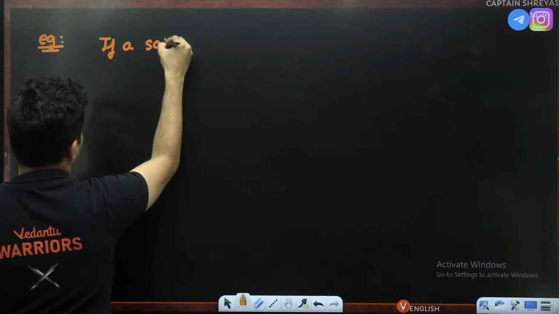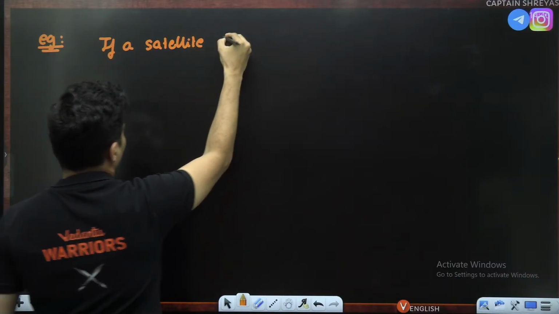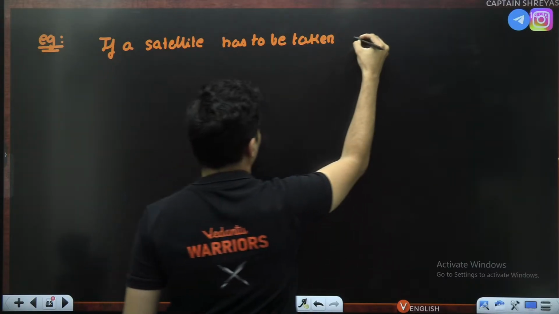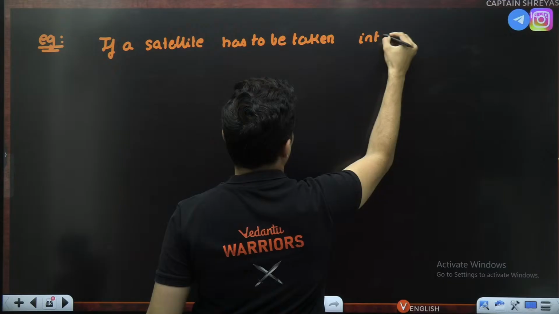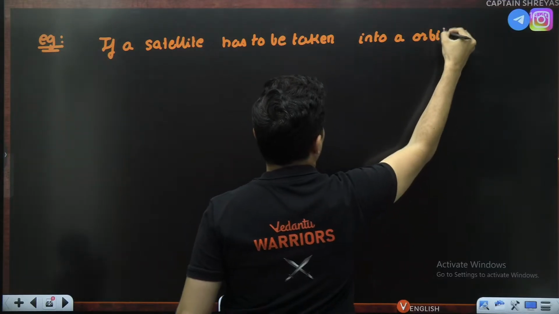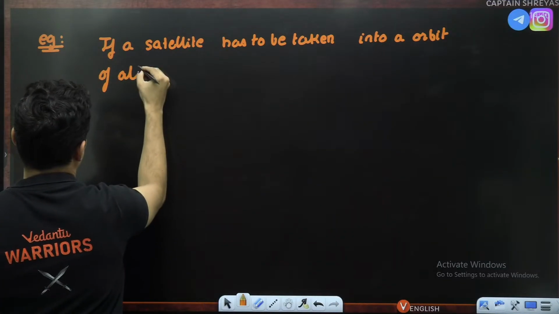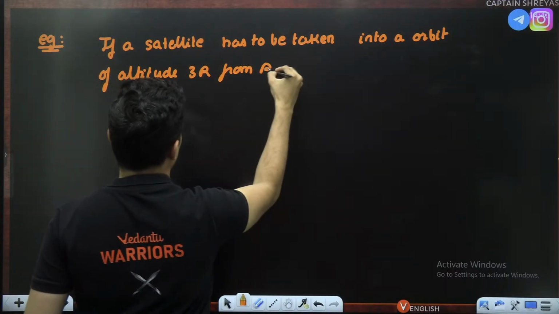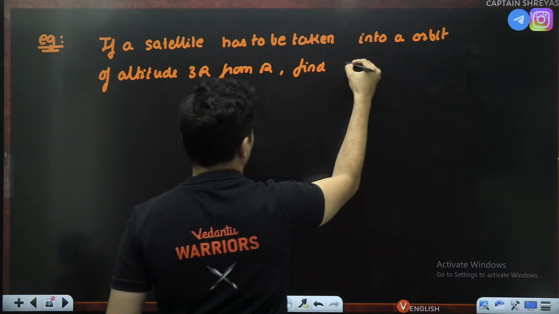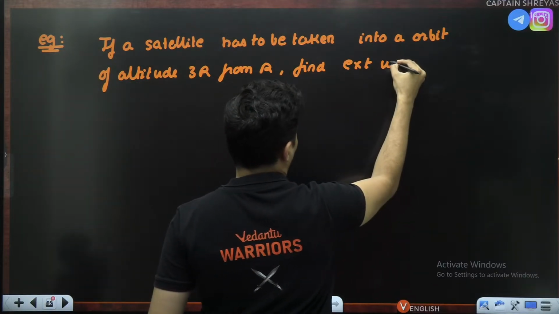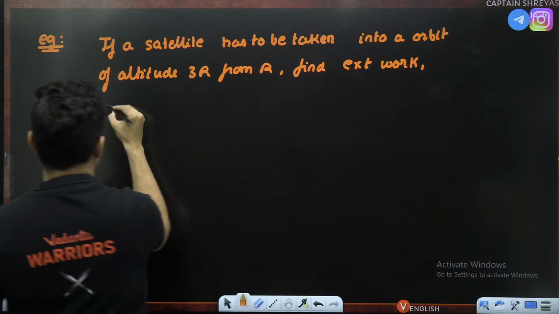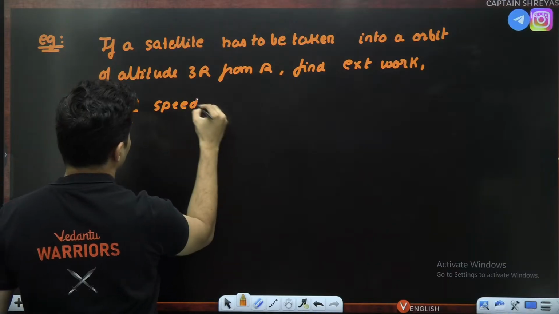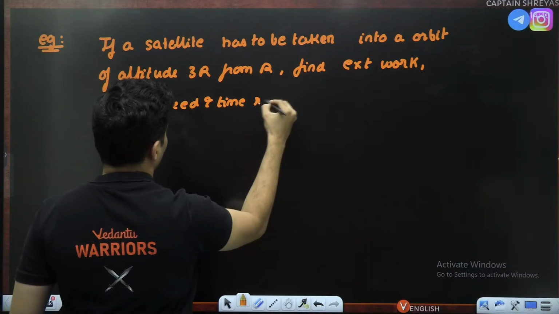If a satellite has to be taken into an orbit of altitude 3r from r, find the external work, and the new upon old speed and time ratio.